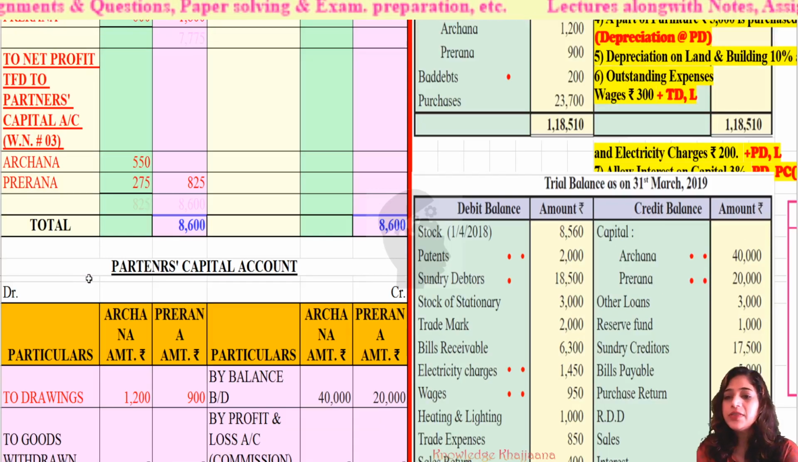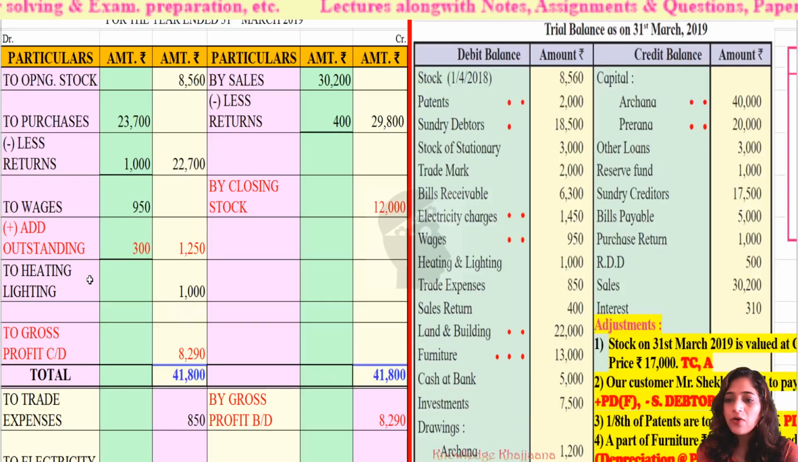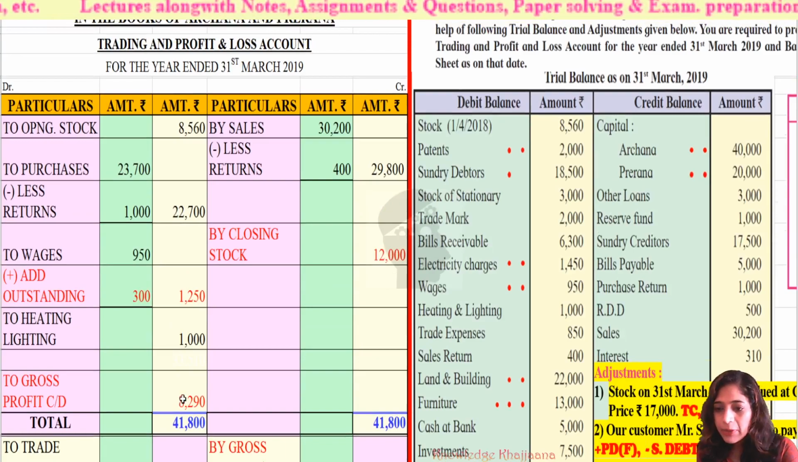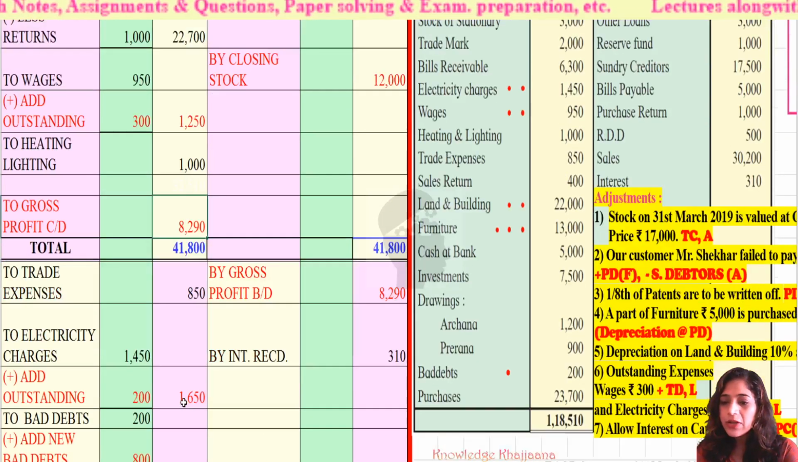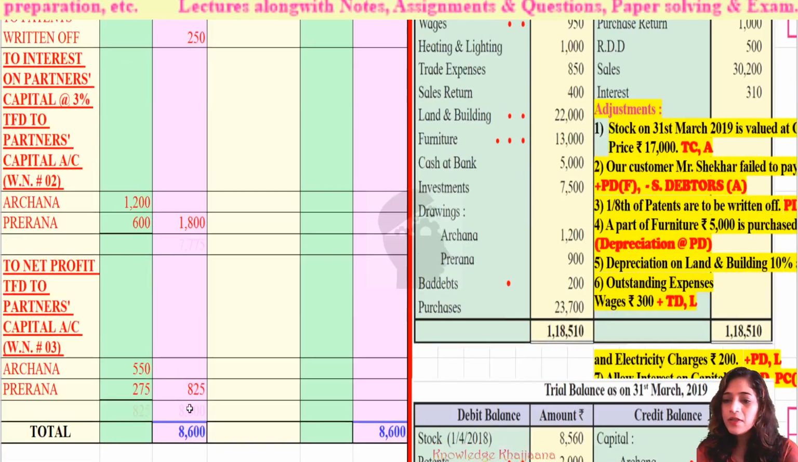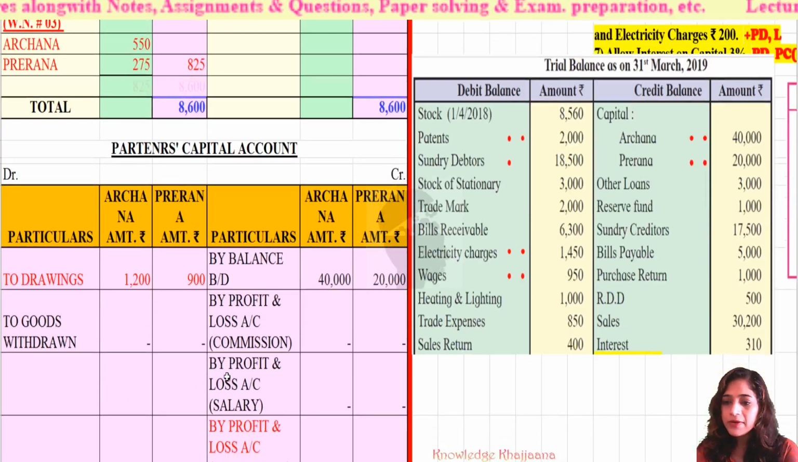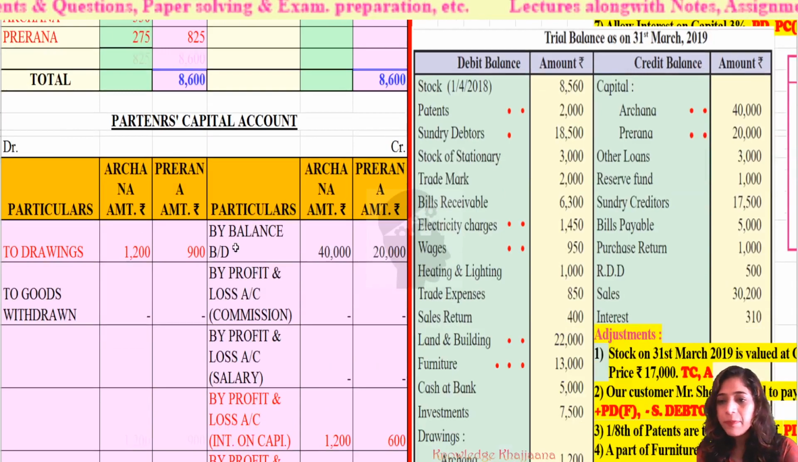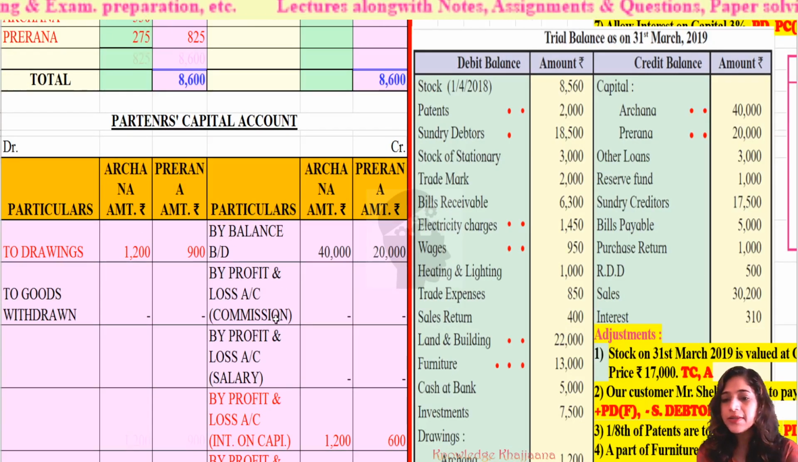Okay. So with this we have come across calculating the gross profit, calculating the net profit, and we have also transferred the net profit to the partners. Okay, now we have to close the partners' capital account. We are on the third step.